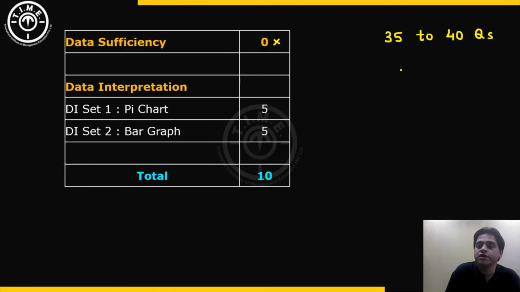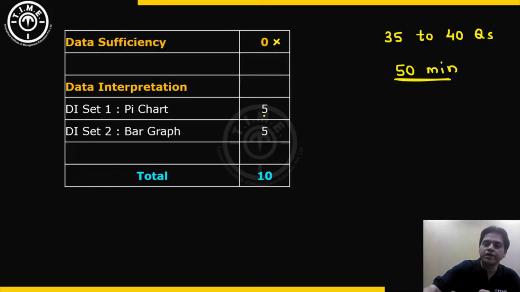In approximately 50 minutes. Students who are strong in quant, have prepared this section thoroughly, would have been able to attempt maybe even slightly more than 40 questions in 50 minutes. But for most students, this would be the ideal range of attempts, the genuine attempts in the quant section.